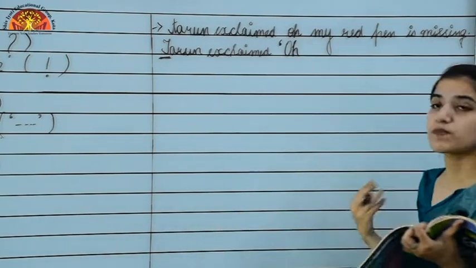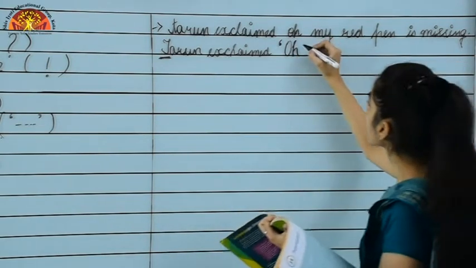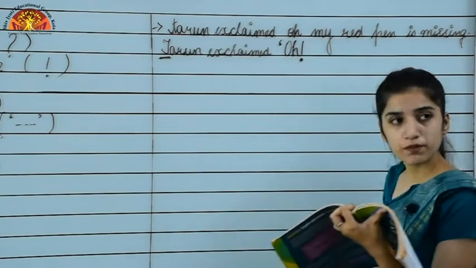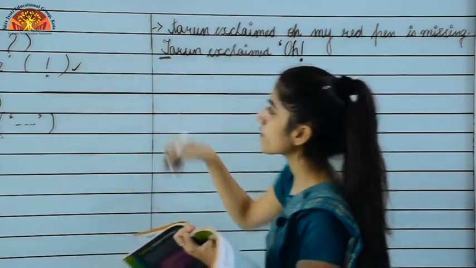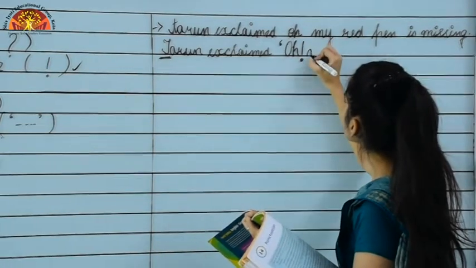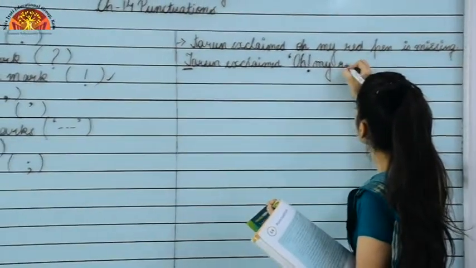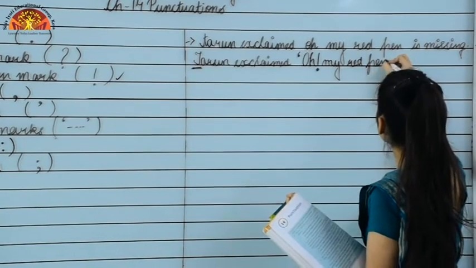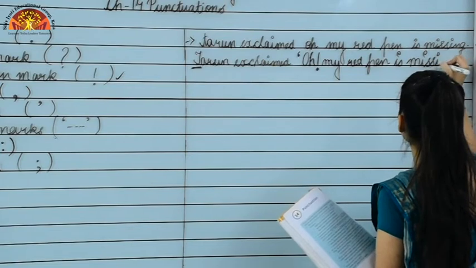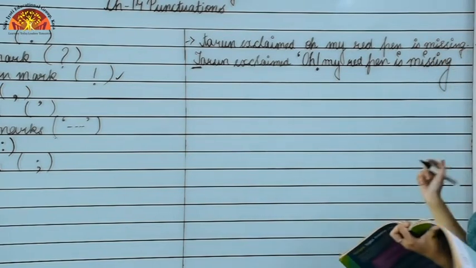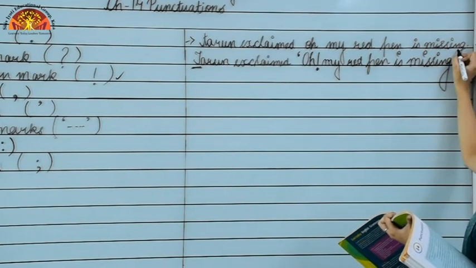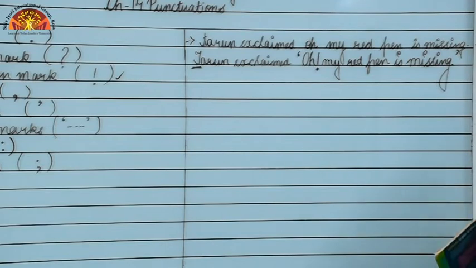Now this word is expressing a feeling, right? So we will add an exclamation mark here. Now moving to the next part: my red pen is missing. Here the sentence ends, so we will write a full stop and then close the quotation mark.